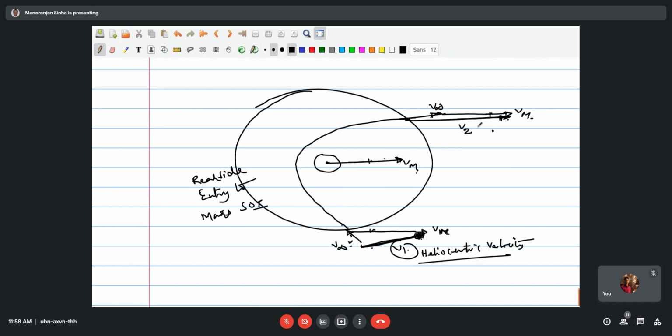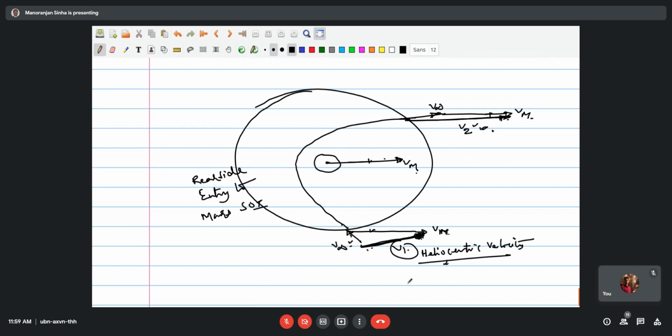Once it's entering like this, the velocity is increasing, so it can go to some other planet. There has been a mission, perhaps the Cassini mission, in which the satellite was first sent to Venus, its inner orbit, and there it took 2 turns around Venus, and then again flew by Earth, and then it went to Pluto and some others in the outer solar system. It was planned. By doing this, the heliocentric velocity can be increased. So this is called the planetary flyby.